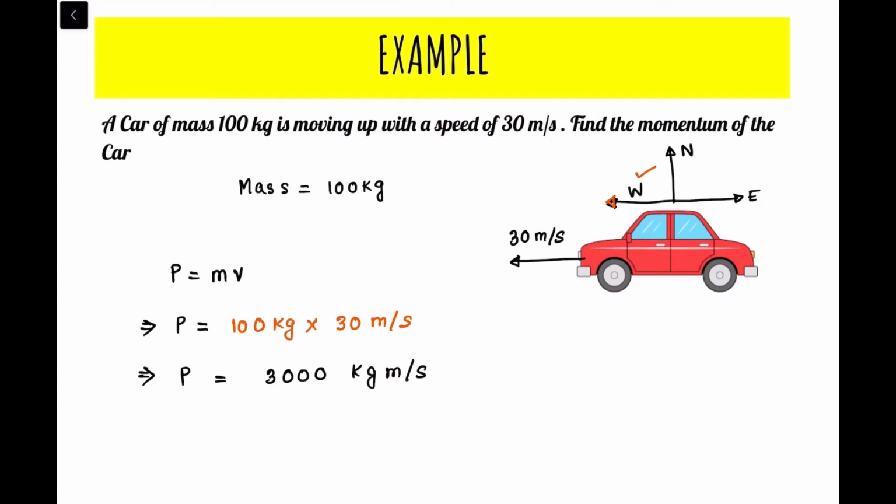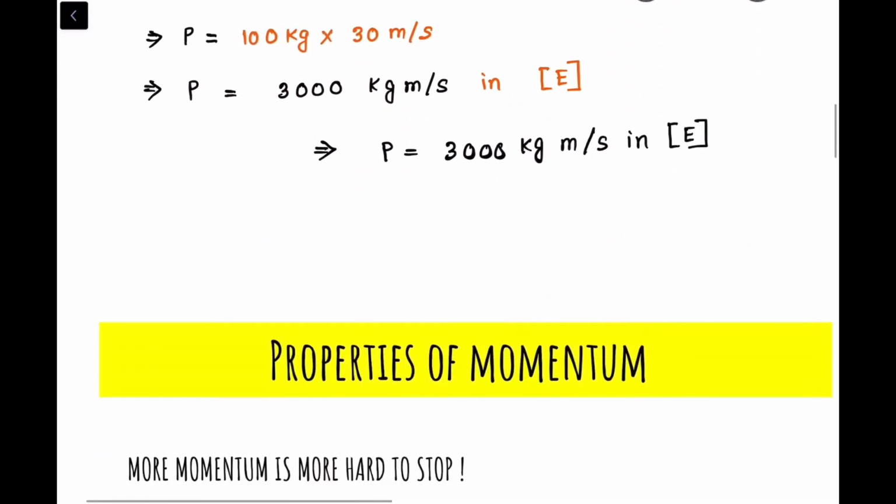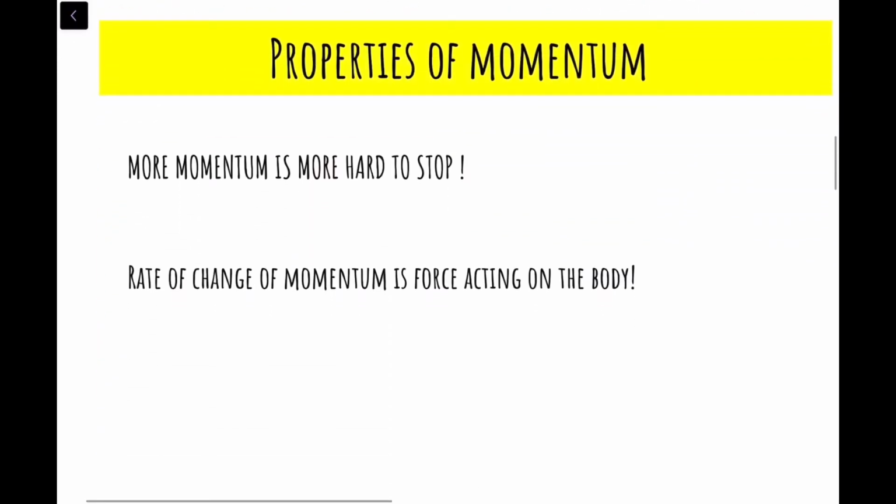So that means we also know that the momentum of the car will be in the direction of the velocity of the car, right? So that means the momentum of the car would be towards the west. So that means we can write that momentum of the car would be how much? 3000 kg meter per second towards the west. So just proceeding to the properties of momentum, very important.